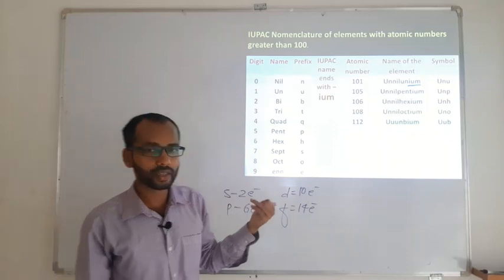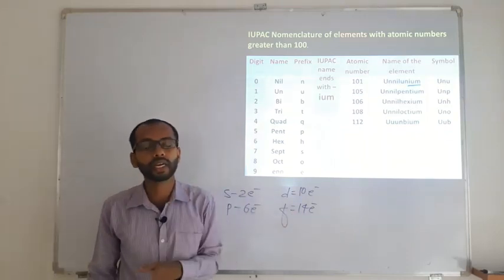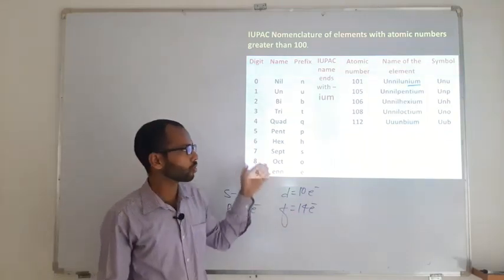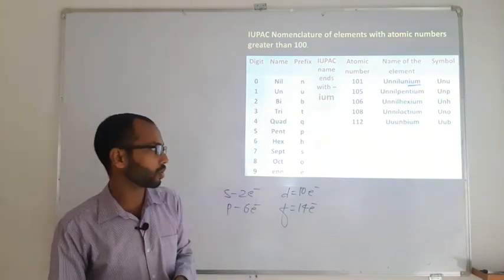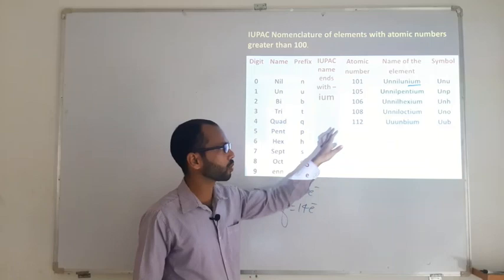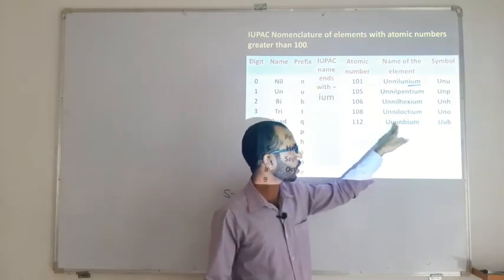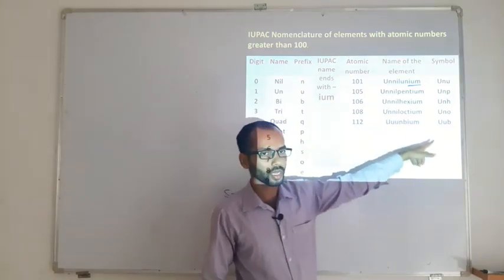If there is an I at the end of the name, then it is going to be ended by um. So you may get a question with respect to an IUPAC name. It may be a name or it may be a symbol. So how will the symbol be formed? The first letter of each name is going to be in the symbol.